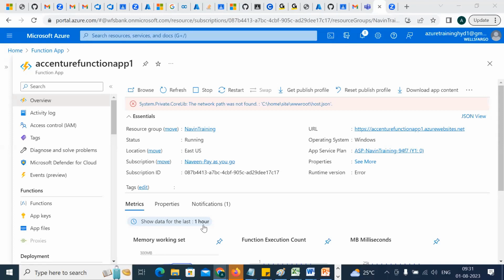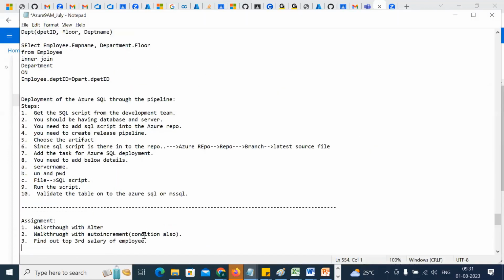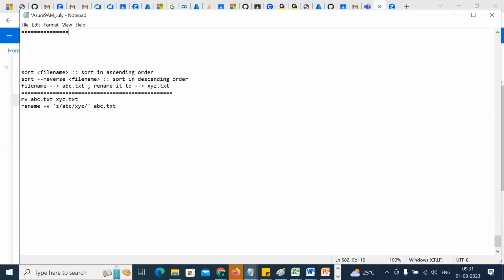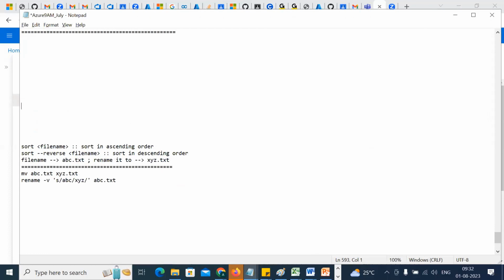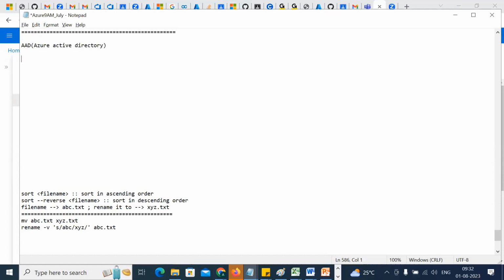Okay, fine. Let's get started here. We would be telling you something over here. Okay, so we are talking about the AAD. AAD stands for Azure Active Directory. And in Azure Active Directory, we are doing all the administration job. Now, the very first job that we have to do in Azure Active Directory is creating the tenant.